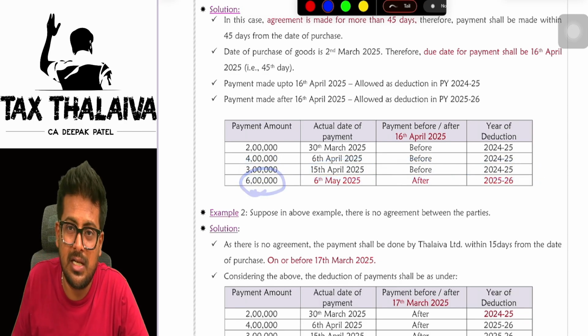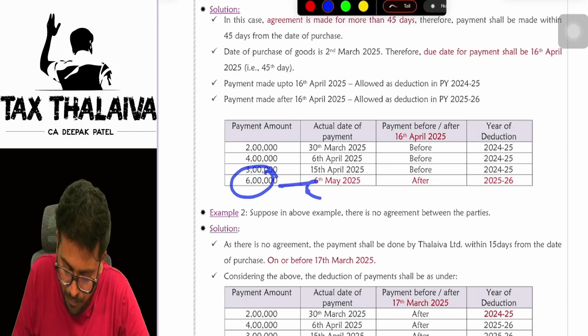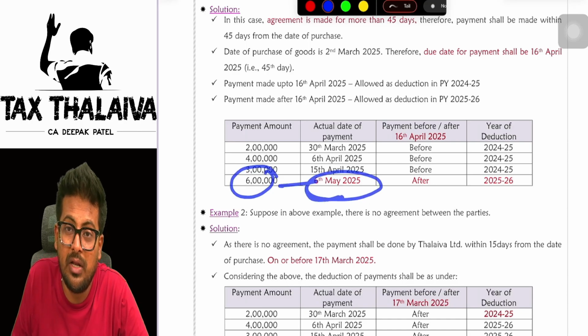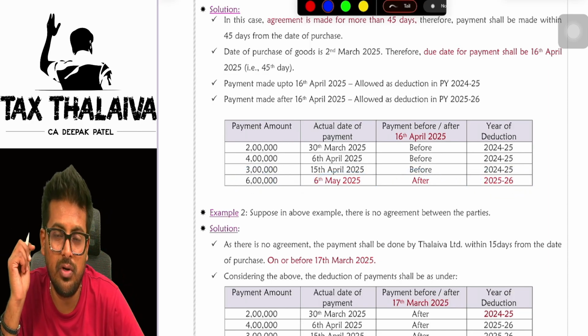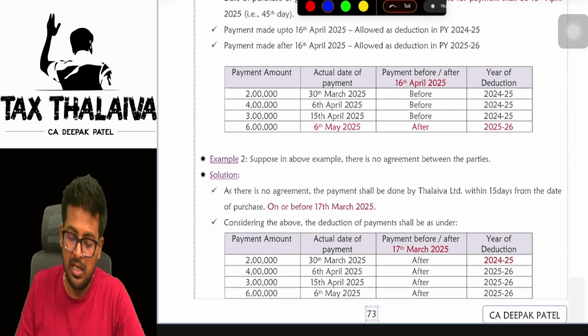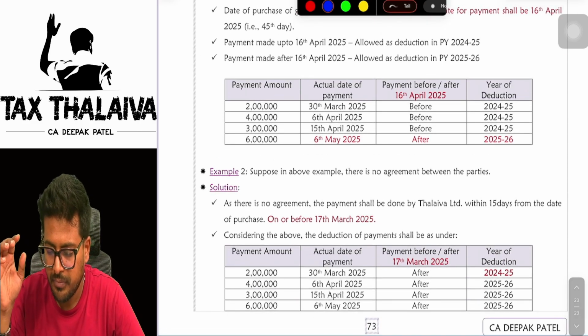This last payment of 6 lakhs, if you see, the actual date of payment was 6th May 2025. But the payment was after 16th April, so it will be claimed in 25-26 financial year and not 24-25 financial year. I hope that is clear. Very simple put together, boss.